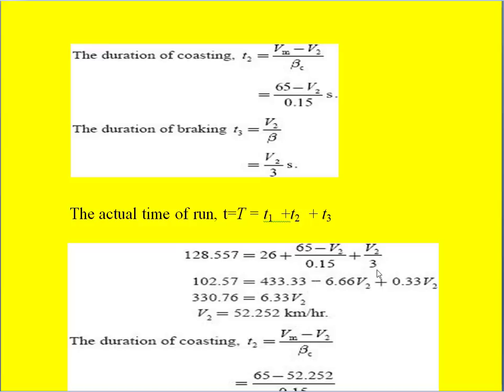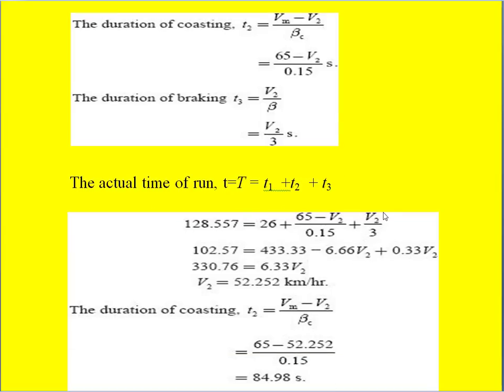So this is one equation, one unknown. So solve this equation, then we get V2 as 52.252 km per hour, the speed just before the retardation or braking time. And once we know the V2, we can calculate T2 and T3 because that depends upon this V2.